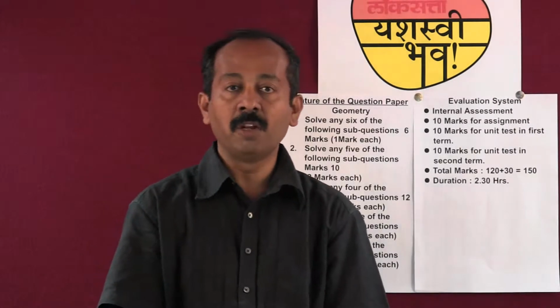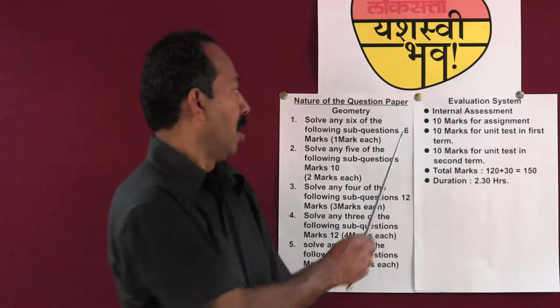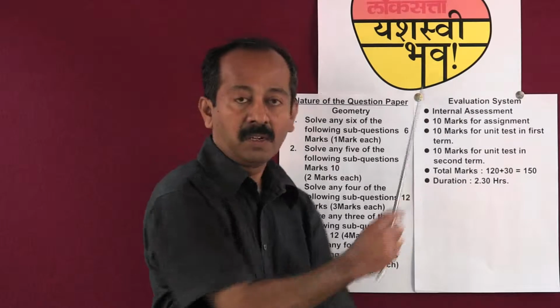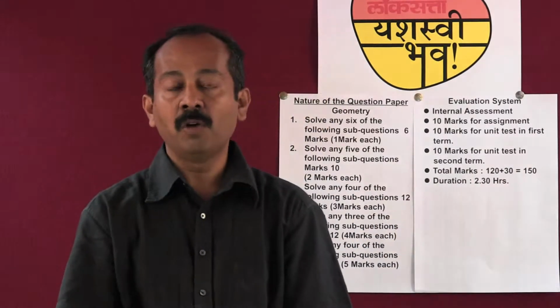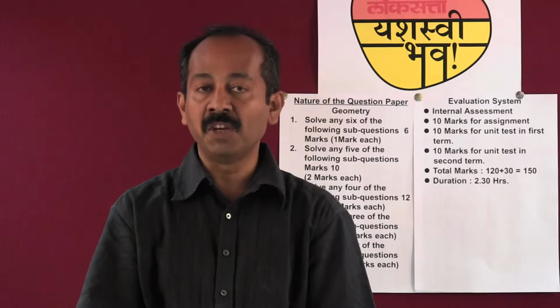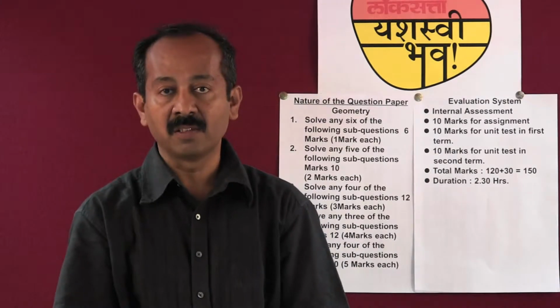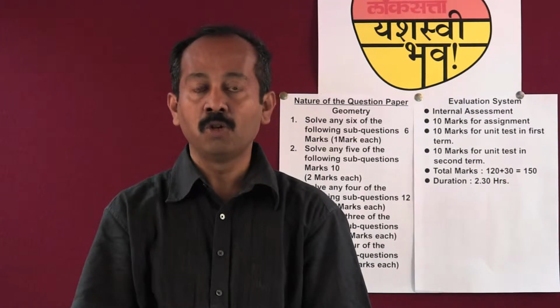Internal assessment will be as follows. 10 marks for assignments. 5 assignments for algebra and 5 assignments for geometry will be given, each of 10 marks. Marks out of 100 are then converted into marks out of 10.